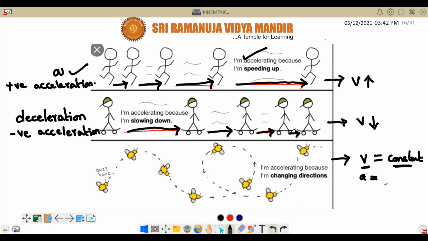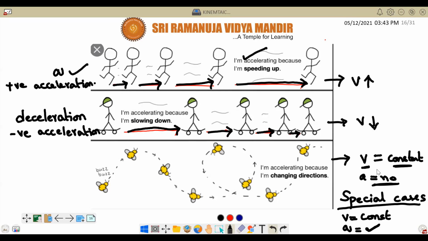Acceleration should not be there actually, but there are some special cases where even though the speed remains constant, whenever speed is constant there should not be acceleration. But there are some special cases where even if the speed is constant, there is acceleration. Like this